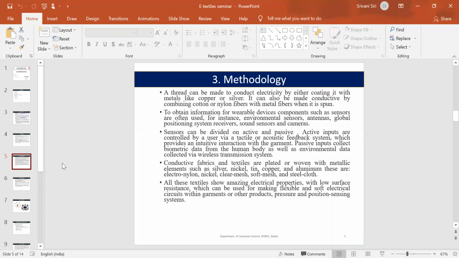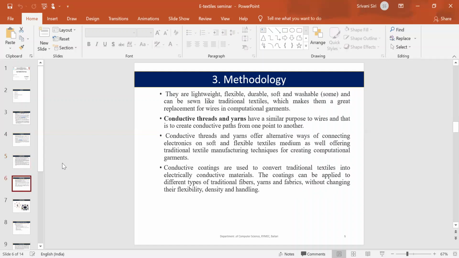Conductive fabrics are used in manufacturing textiles as they are lightweight, soft, and flexible. Conductive threads create conductivity from one point to another. The coating of metals on the threads or fibers does not change their flexibility and density.